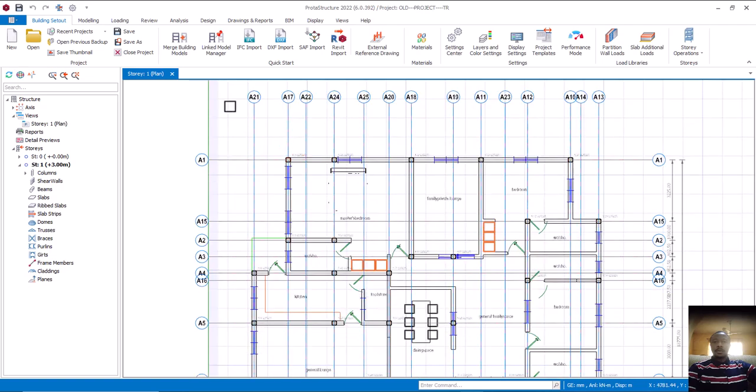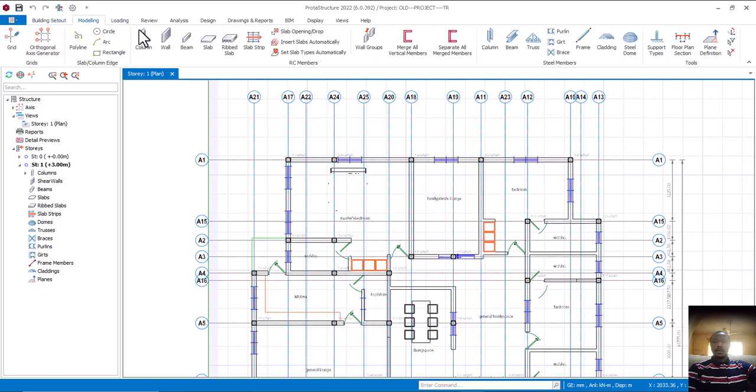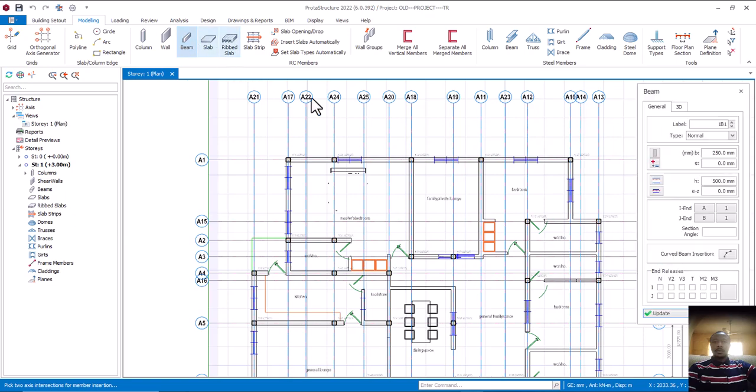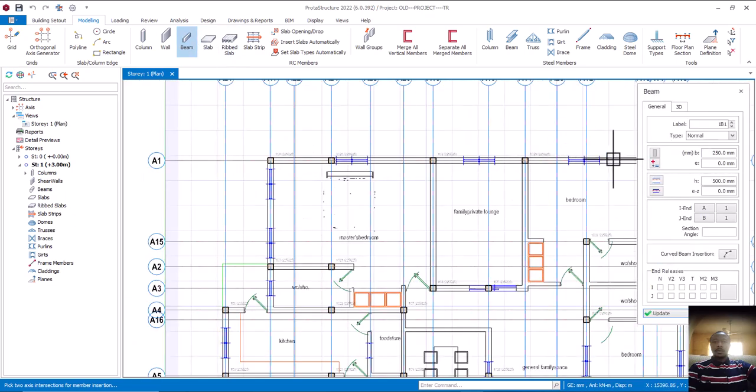All right. So having done that now, I'll come to my modeling. From here, I'll click on my beam. You can see my beam here. This place, I can see my beam. Okay, sorry. Let's wait for it. What's happening? All right. Okay, sorry. Yeah, let me click on this. All right. Okay. What's the size of my column? It is 225. All right. I'll come here now. 225. What's my beam depth?